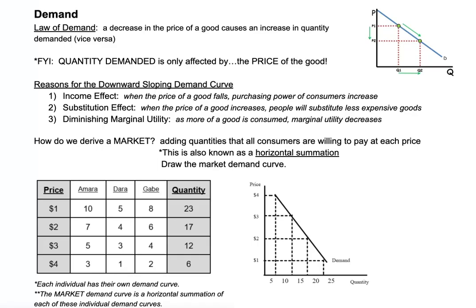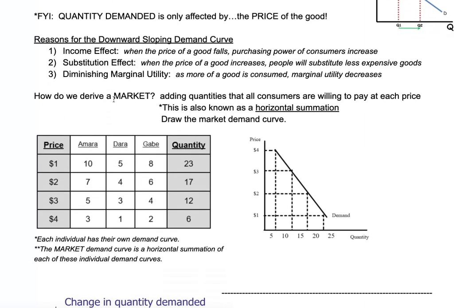And then diminishing marginal utility simply is the idea that as you consume more of something, your additional utility falls. So would you really pay the same amount of money for one slice of pizza that you would the fourth slice of pizza if they were sold individually? No, because the first slice of pizza will give you more utility than the fourth. But the first two are the ones the AP loves to reference on the exam specifically.